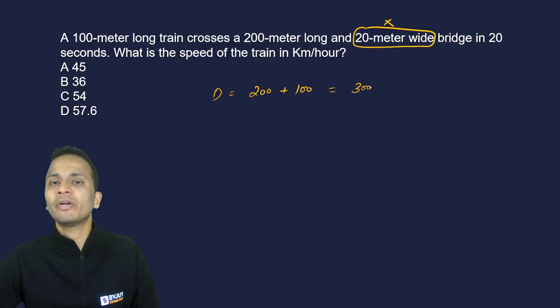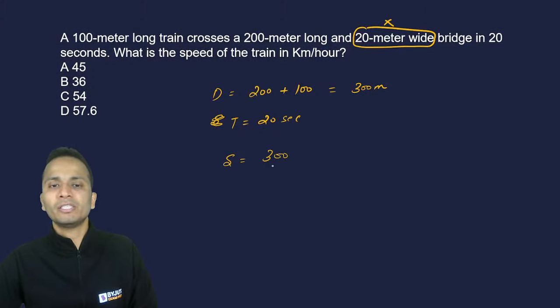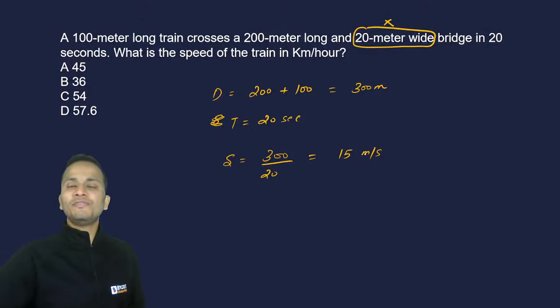equal to 300 meters. The time in which the train does this is 20 seconds. So the speed of the train will be 300, the distance, divided by 20, the time, and this will come out to be 15 meters per second.